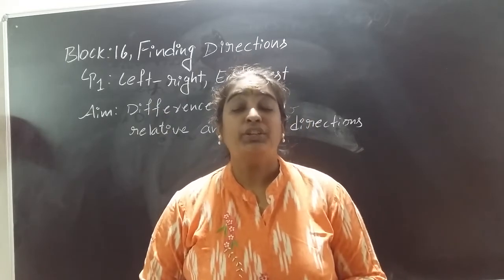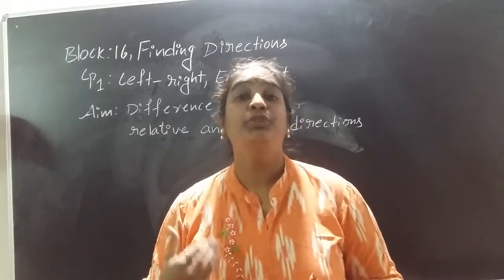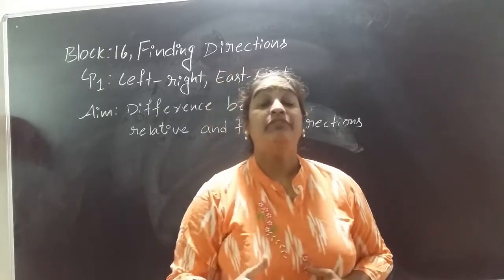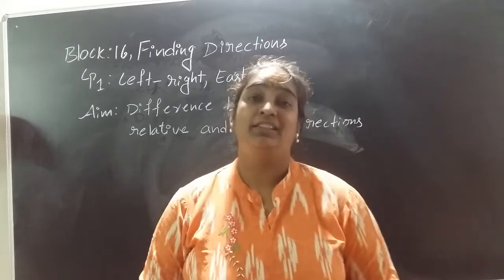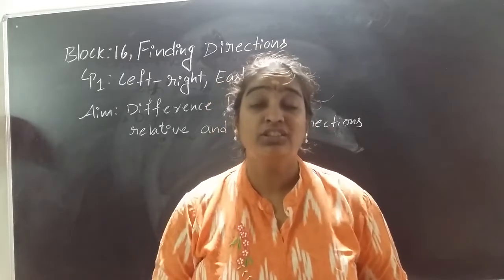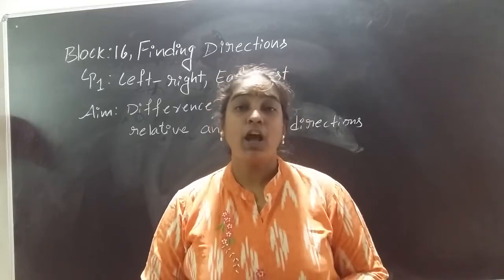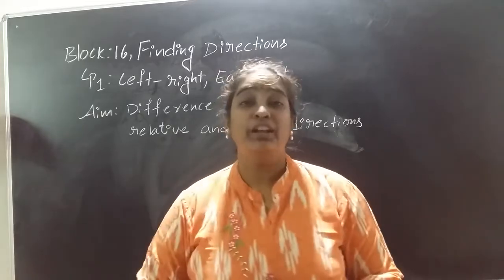So it is not easy to use left, right, front and back to tell addresses to any other person, because there will be a change of position when we change our places. The left, the right, the front, the back will always change when we change our position.